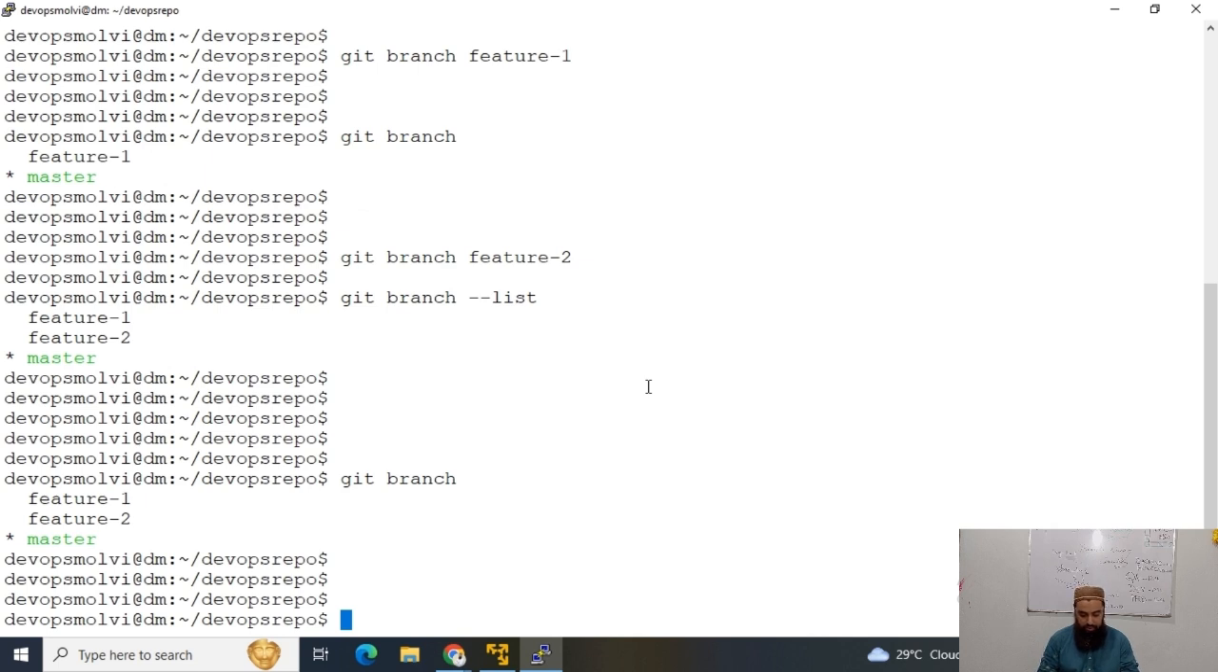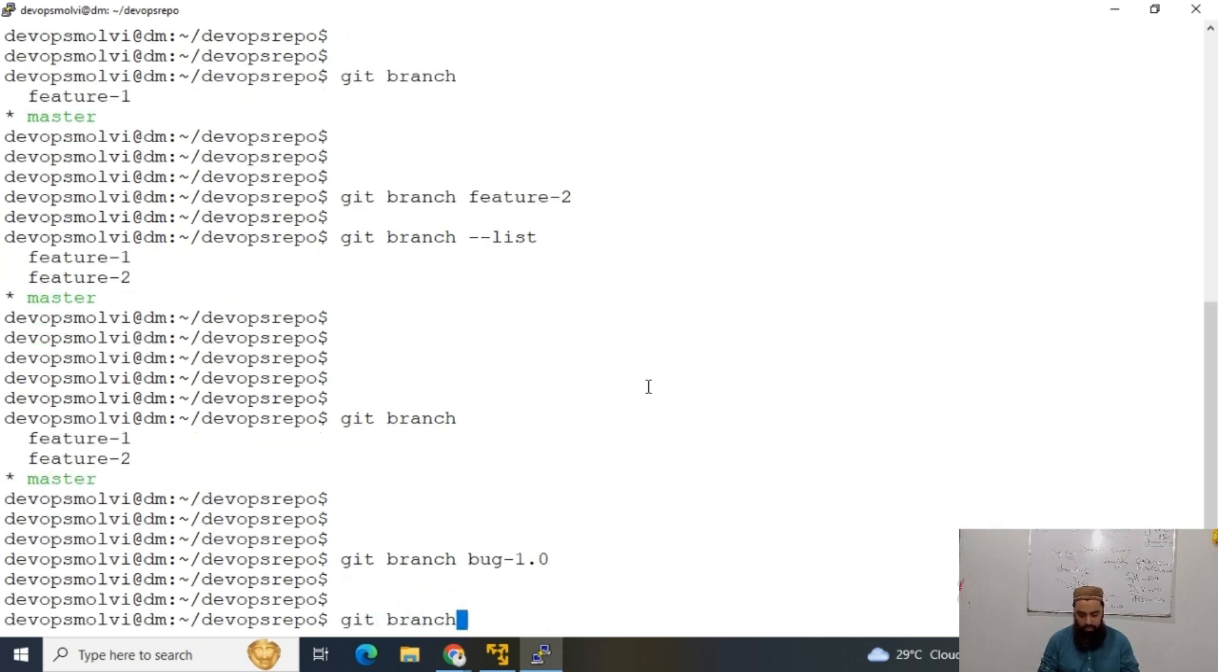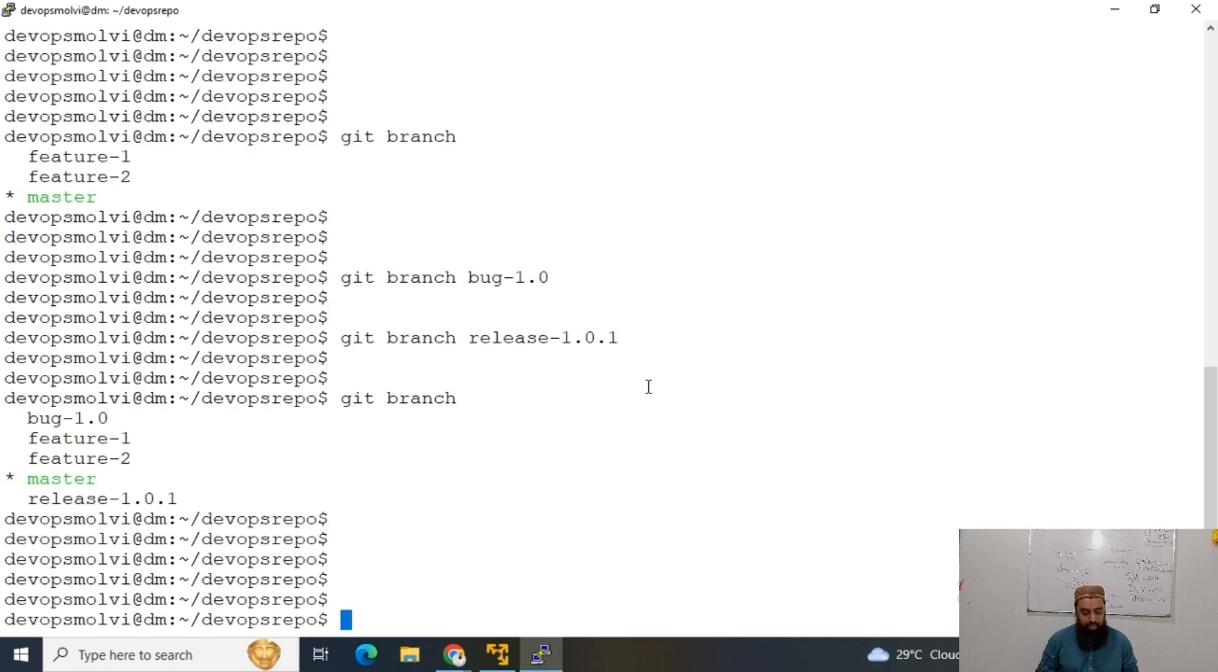So similarly, if I create a new branch bug 1.0 and git branch release-1.0.1, we can see now we have a lot of branches, but our pointer, the asterisk, means that we are still pointed at our master branch, and the status means that you're actually at master branch. So in order to switch among different branches, we can use the git checkout command.